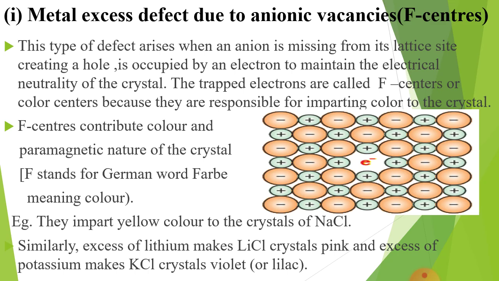Now the first defect of non-stoichiometric, metal excess defect due to anionic vacancies. It produces an electron center that is known as F center. Look at the diagram. One electron is shown in the vacant place of the negative ion. Due to these electrons, these crystals are colorful and the center is known as F center.